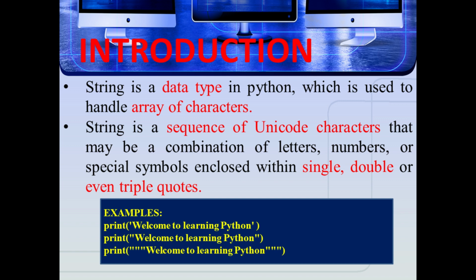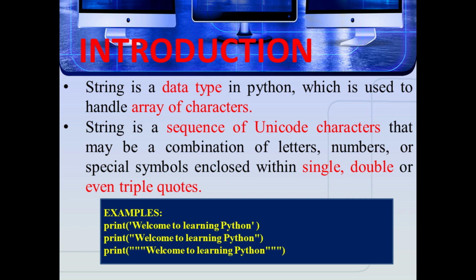So Unicode characters may be a combination of letters, numbers or special symbols enclosed within single, double or even triple quotes, that is, surrounded by either single quotation marks or double quotation marks.